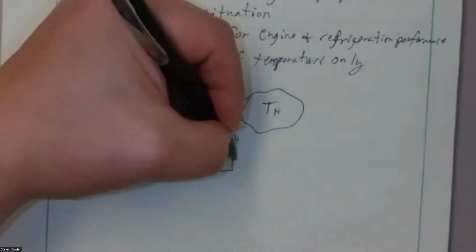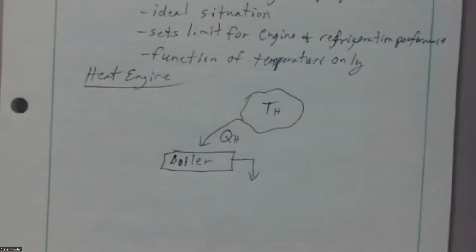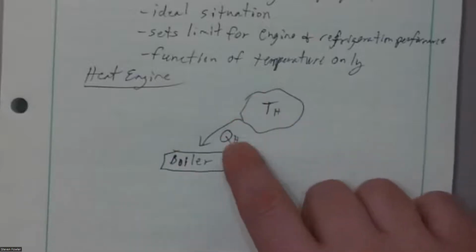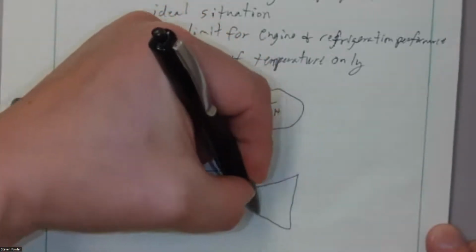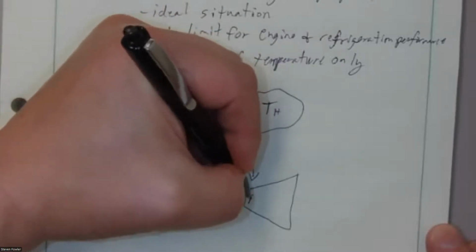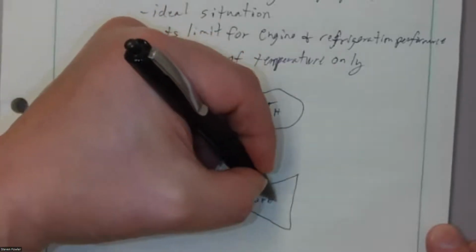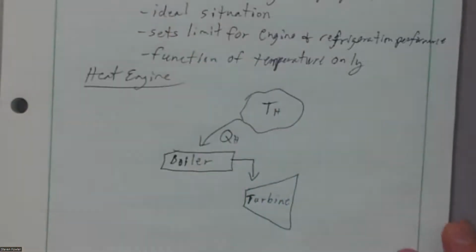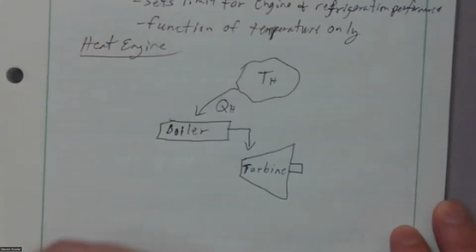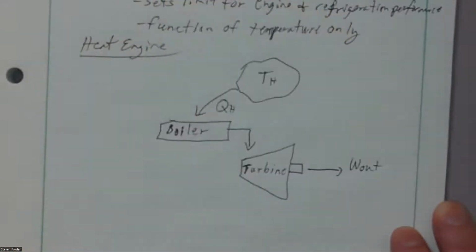Right? So you're going to have two separate streams, but we're really only going to focus on this stream that goes around the engine. And so we're not as concerned about how the boiler adds heat. We just say it's adding heat from the high temperature source. That's going to boil off high pressure, high temperature, typically, we're going to use steam, right? And that steam is going to run into this turbine at high temperature, high pressure. That turbine is going to expand that fluid as it flows through. It's going to expand and slow it down and allow it to cool down, go to a lower energy state, and as it does it, it's going to pull work out as a turbine does.